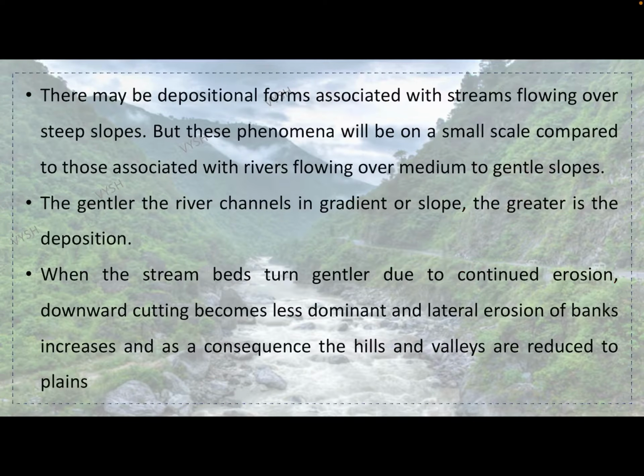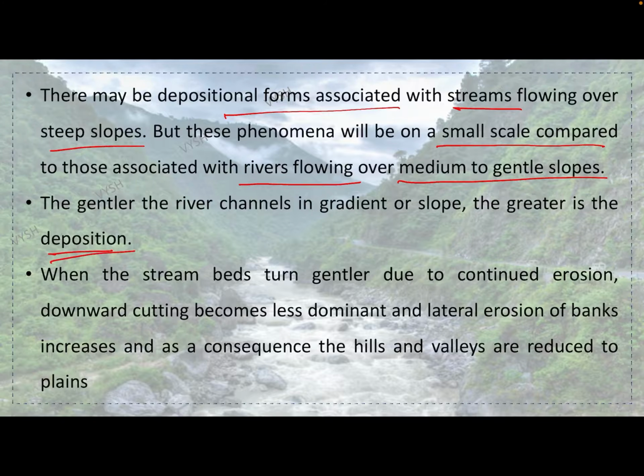There may be depositional forms associated with streams flowing over steep slopes, but these phenomena will be on a small scale compared to those associated with rivers flowing over medium to gentle slopes. The gentler the river channel is in gradient or slope, the greater is the deposition.